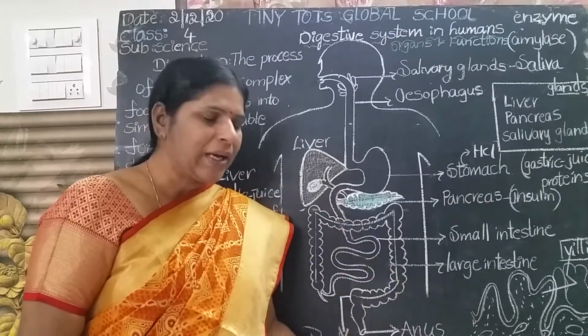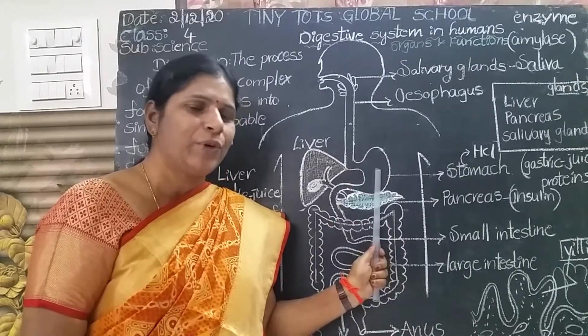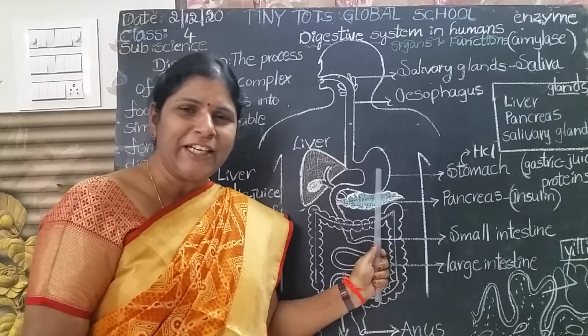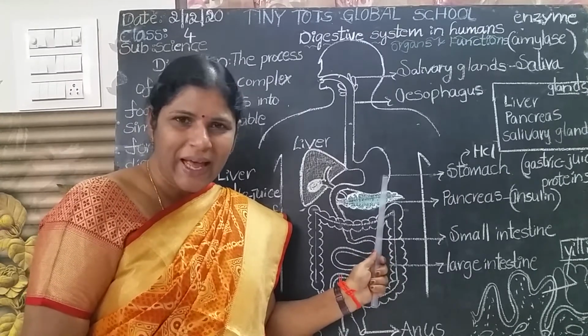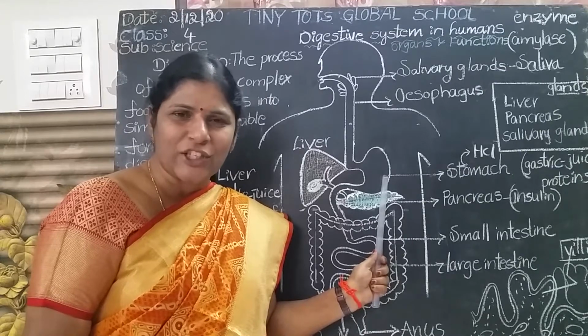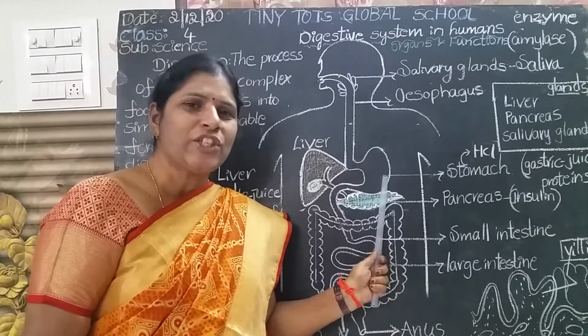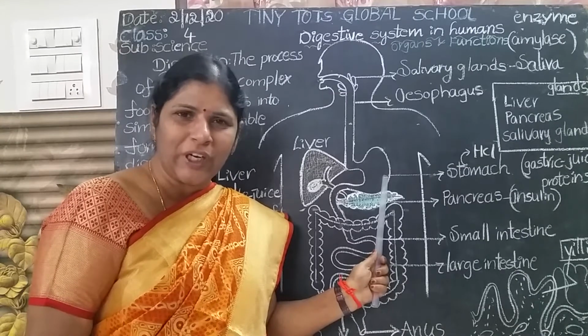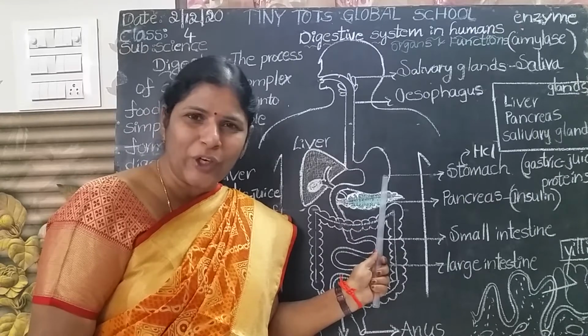In the stomach, how does it look, children? See the stomach carefully. It is looking like a bag. It is a muscular bag. Stomach is the muscular bag. Food is stored in the stomach only. Food stays 4 or 5 hours in the stomach.